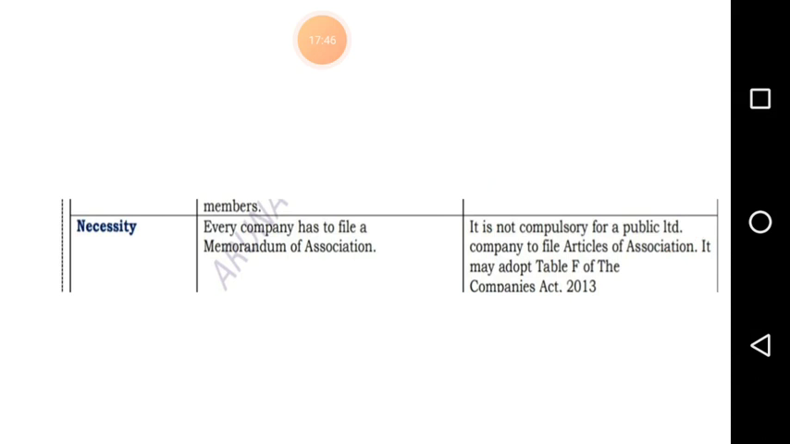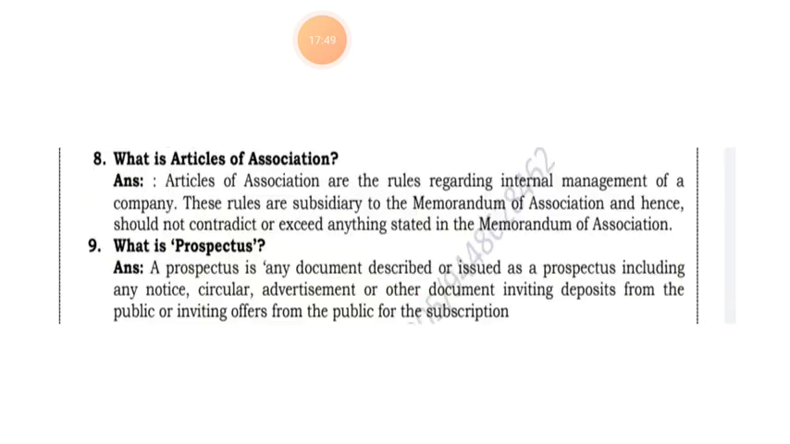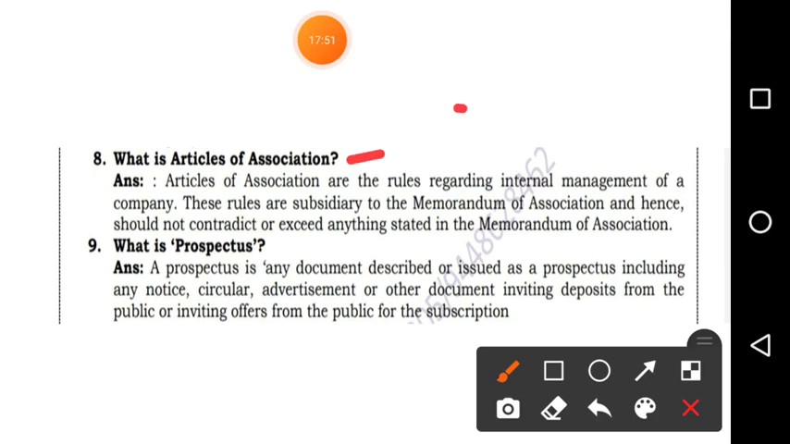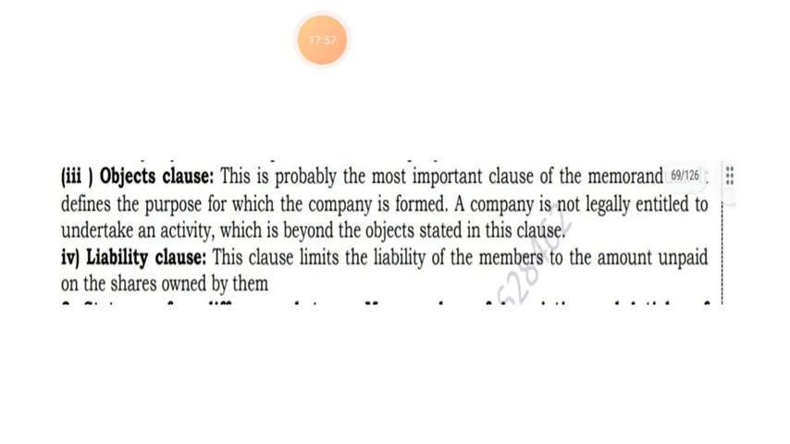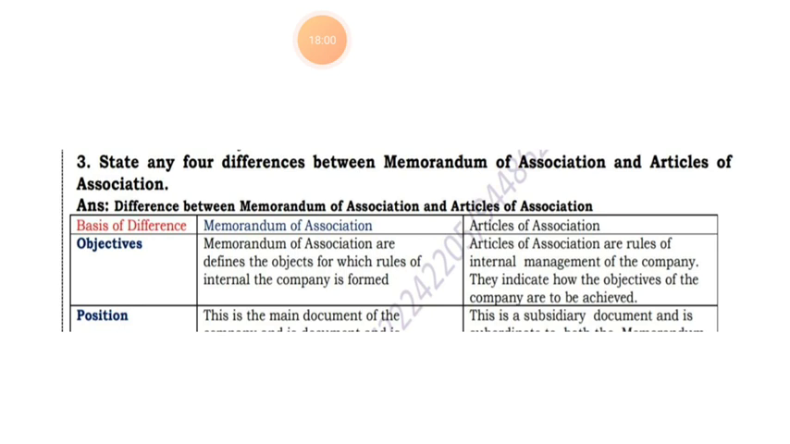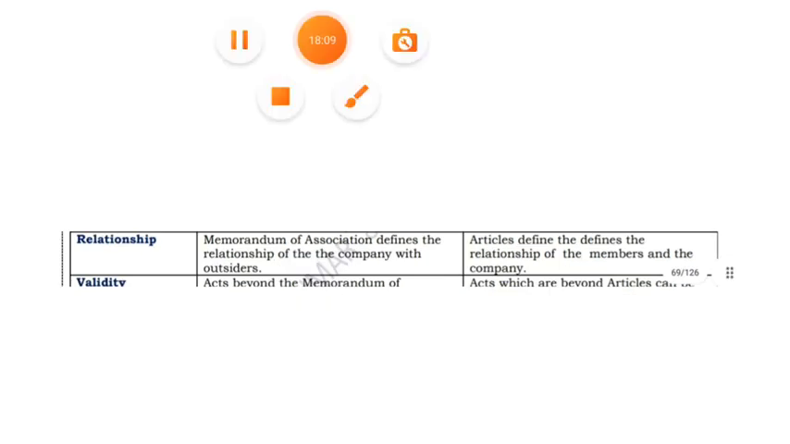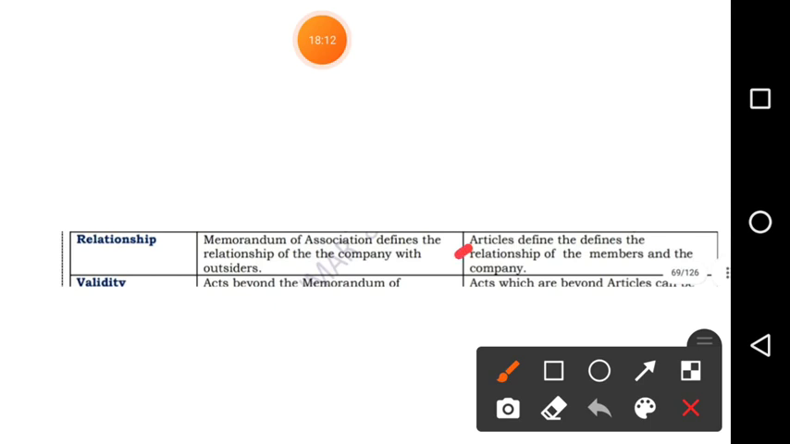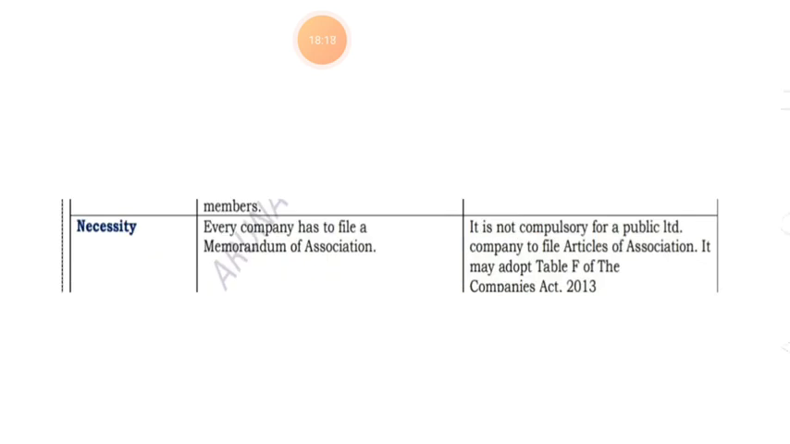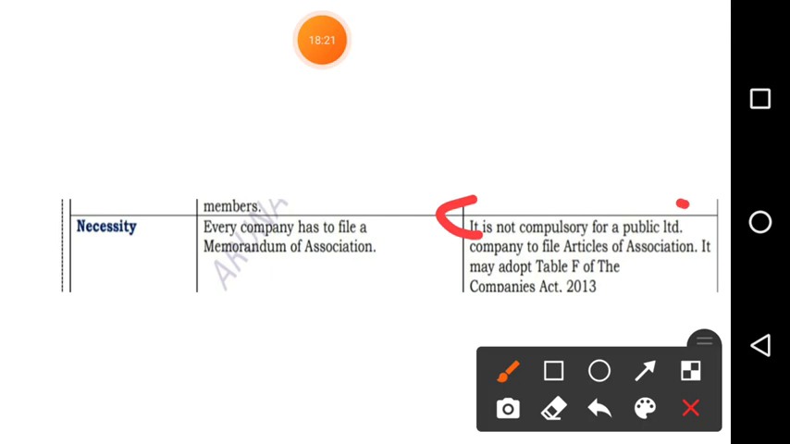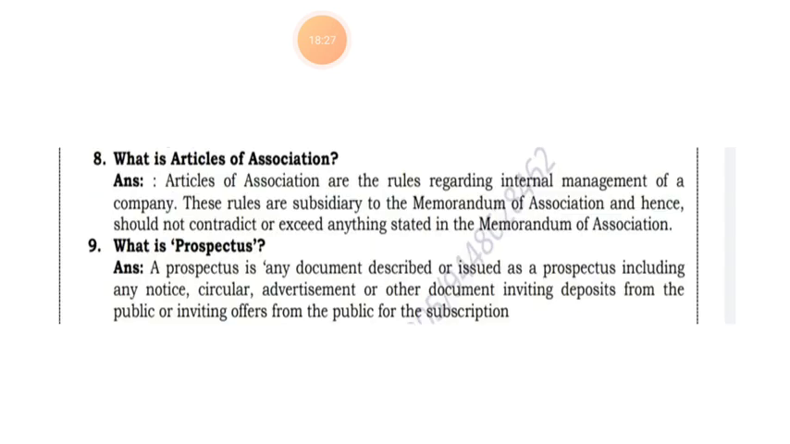I will repeat it once again. If the question comes like this, what is article of association, for 2 marks, that time you will write this. First write, it is a subsidiary document. Then you will write, it defines relationship of members and company. Then write, it is not compulsory for public limited company. 2 marks again, you will only write that.